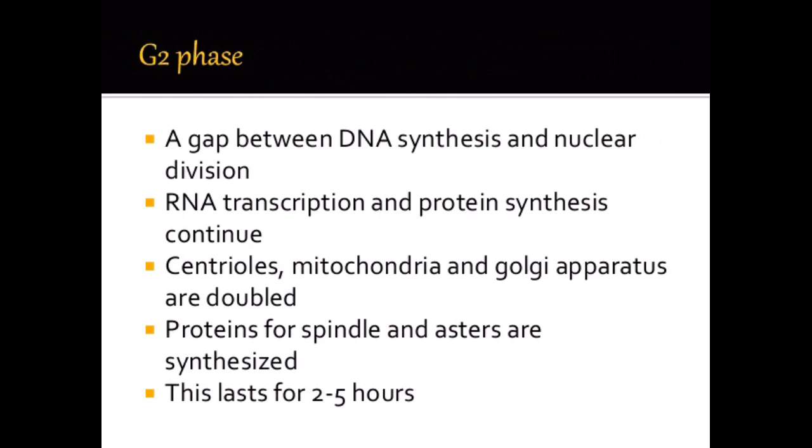G2 phase, a gap between DNA synthesis and nuclear division. RNA transcription and protein synthesis continue. Centrioles, mitochondria and Golgi apparatus are doubled. Proteins for spindle and asters are synthesized. This lasts for 2 to 5 hours.